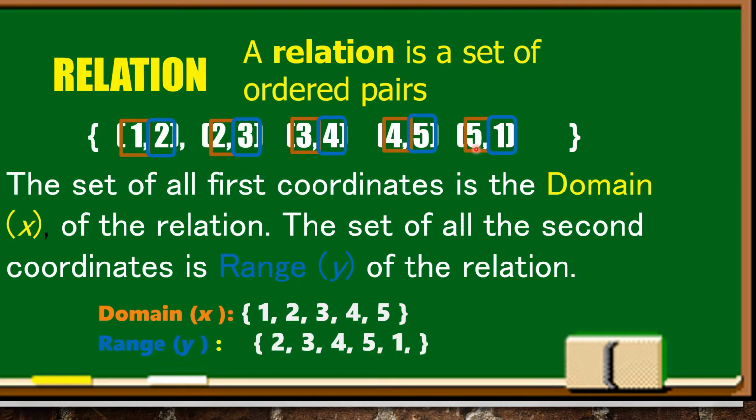Ito yung mga element ng range or y. So, that is a relation, a set of ordered pairs. The first coordinate is the domain or x, and the second coordinate is the range or y.